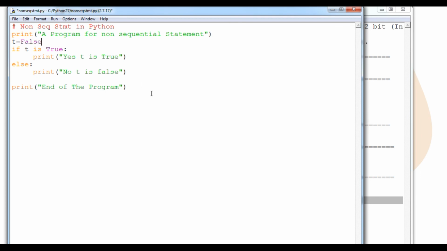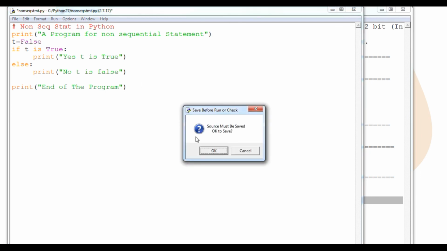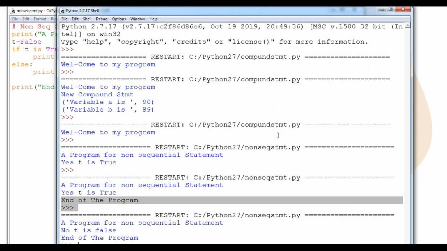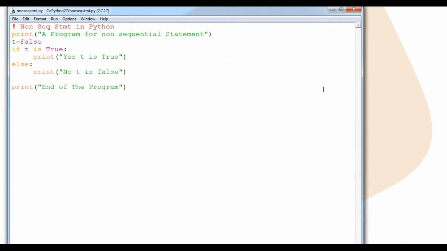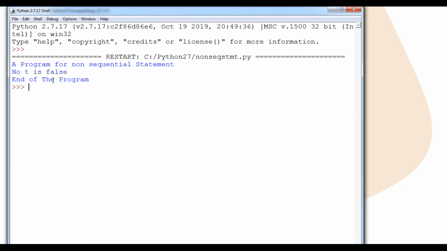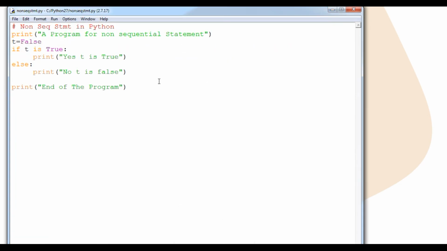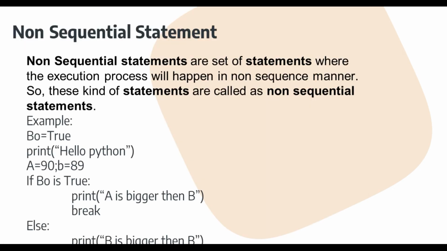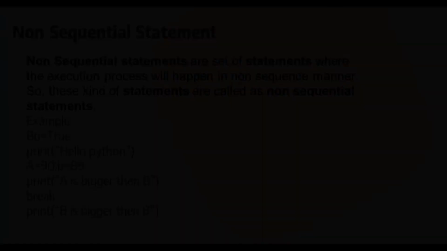So suppose that I initialize t as false, so what is going on, student? Now you can see, I will show you in a fresh copy again. Now we can see no, t is false is printed, but yes, t is true is skipped. So it means something is going to be skipped in this one.